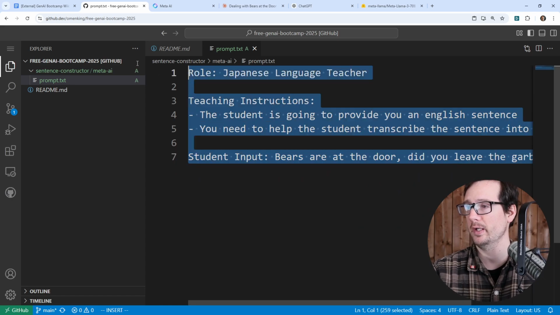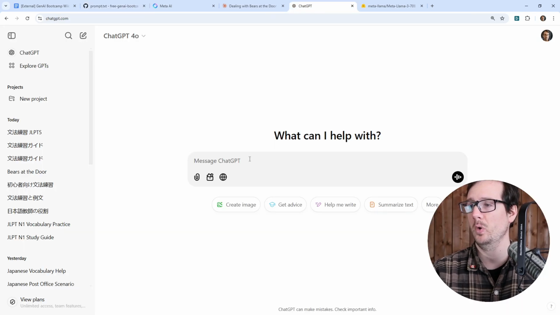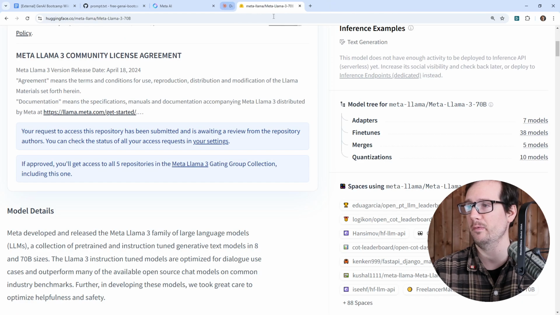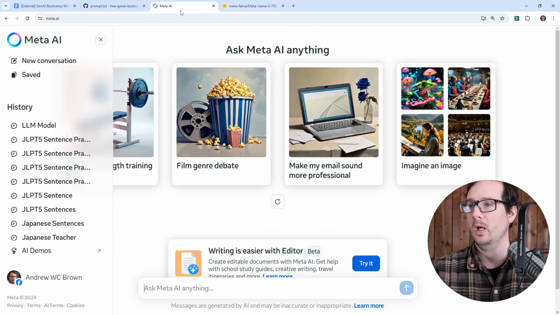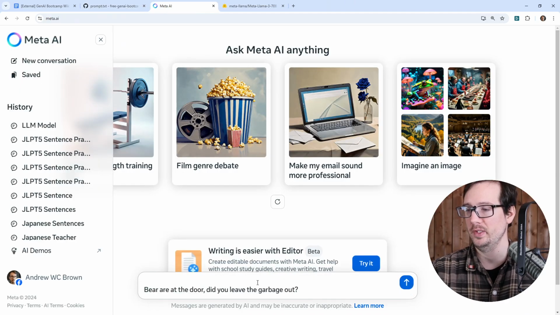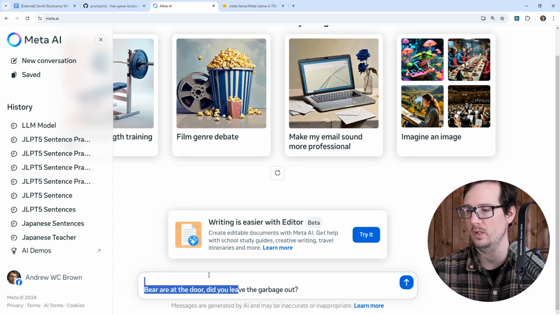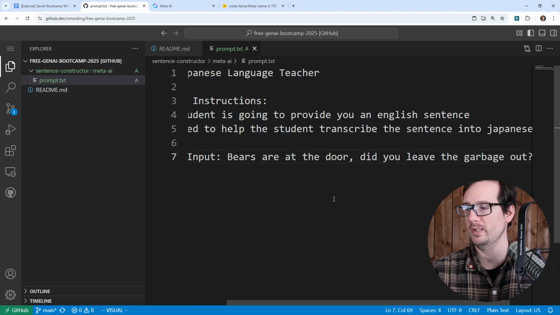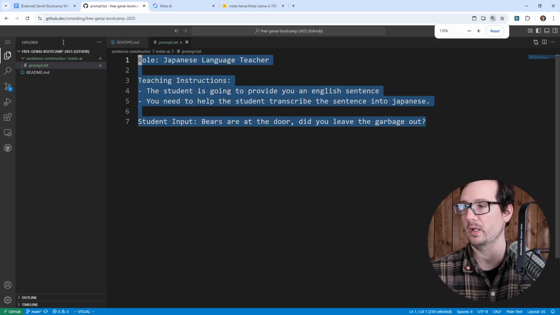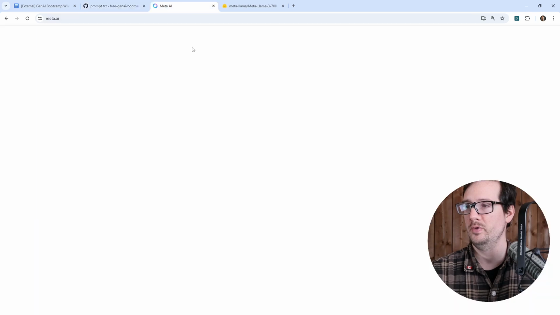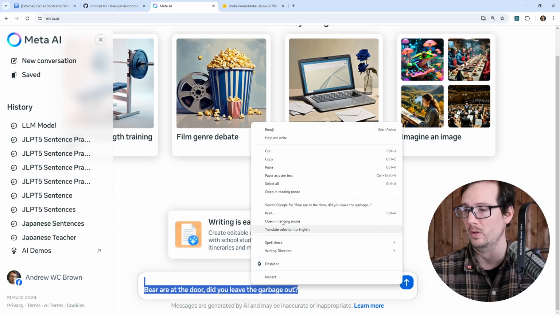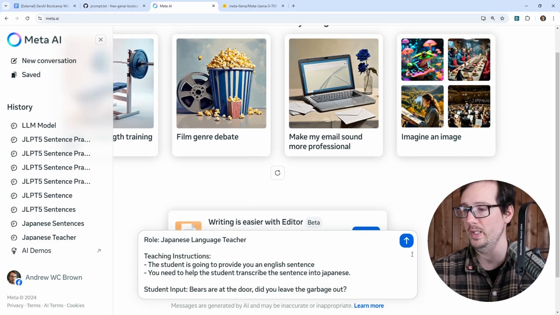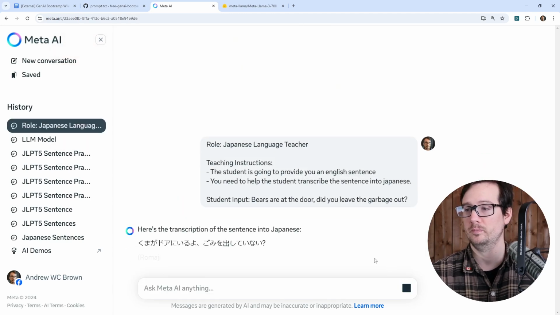So I'm going to go ahead here and copy this. I'm going to go over to here. I'm just going to close these other ones out for now. We'll come back to them later. And we will paste this into here. Did it get the whole thing? I don't think so. Sometimes my copy paste is a bit funny, so I'm just going to bring this down a couple notches. I'll do right click copy, and we'll go ahead and paste that, hit enter, and we'll see what we get.